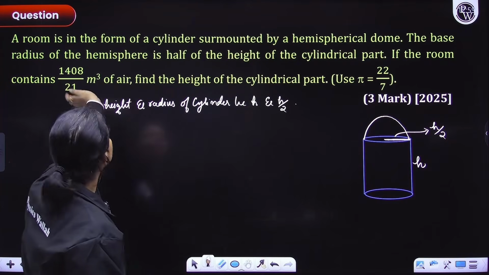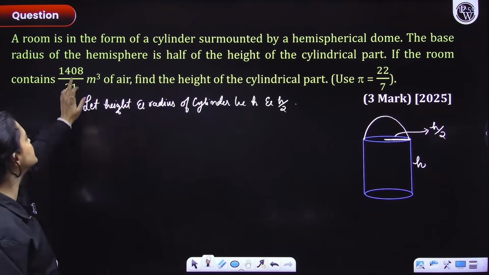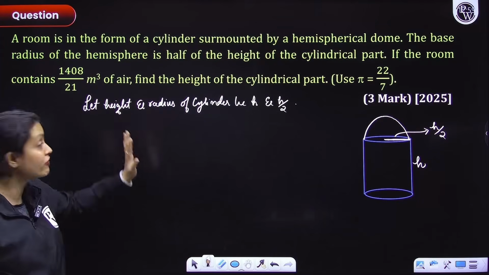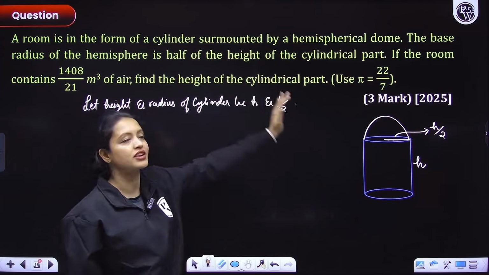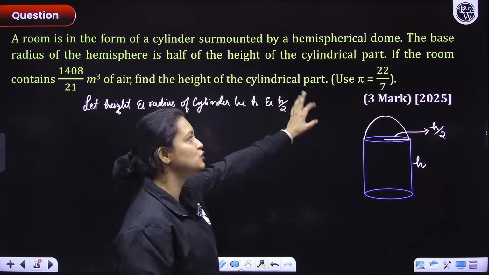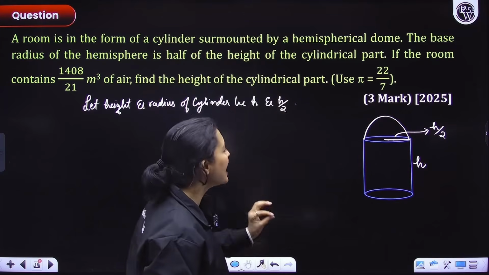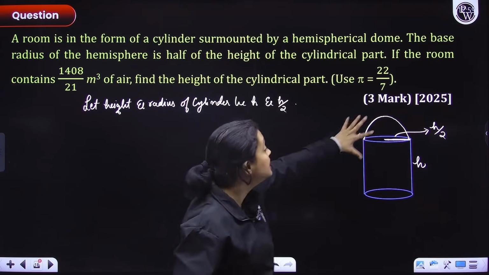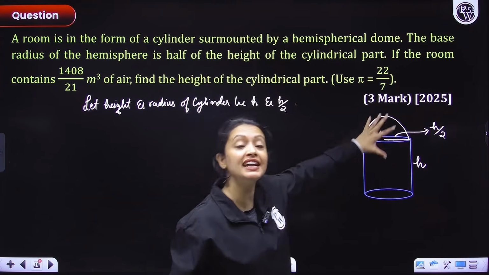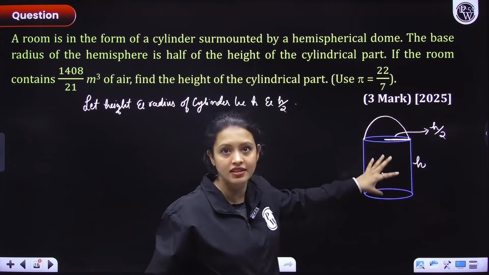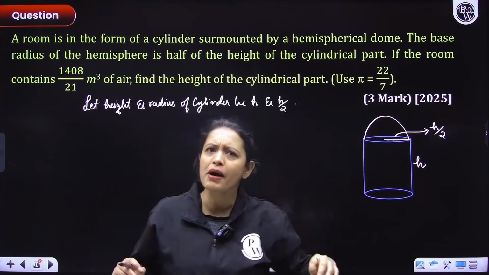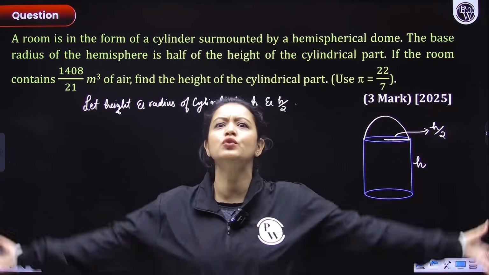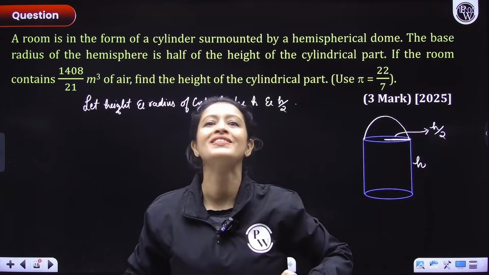Now if the room contains 1408 divided by 21 meter cube of air, find the height of the cylindrical part. And we have to use pi as 22 by 7. So we have to figure out the value of h, and the amount of air present is given in this entire thing, right? So think about it. The amount of air present would be equal to the capacity of this entire thing, right?